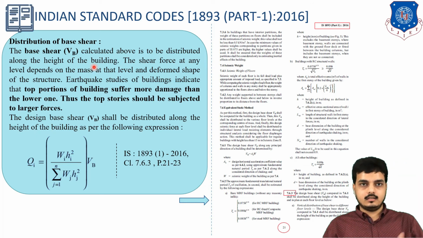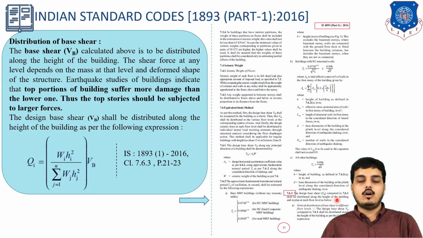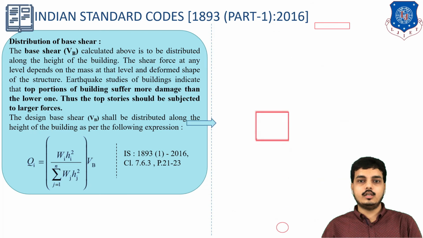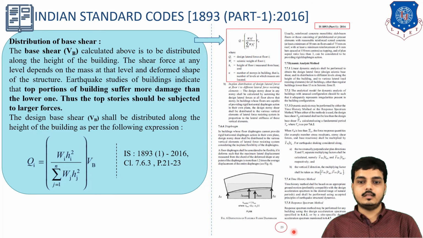How, we will explain in the examples. The equation is given on pages 21 to 23. Why 21 to 23? Because on page 21 the clause 7.6.3 is given, where the design base shear is described, but the actual equation is given on page number 23.